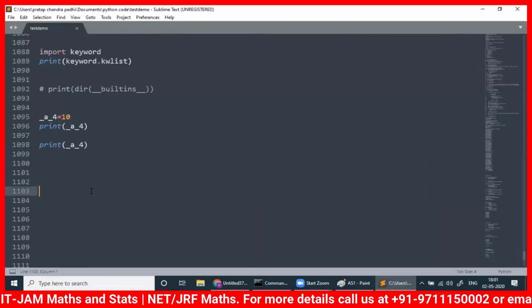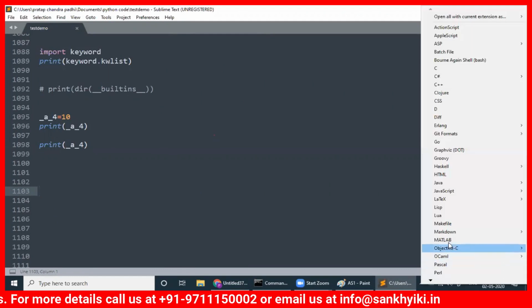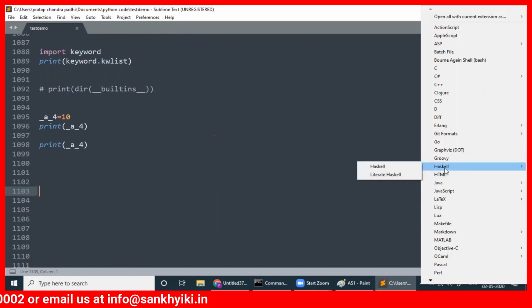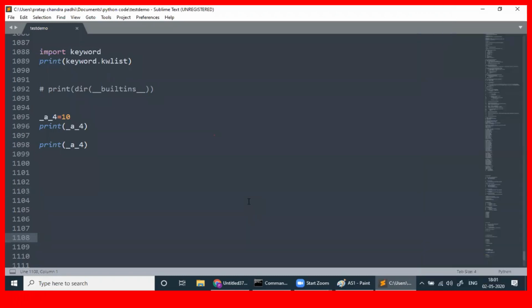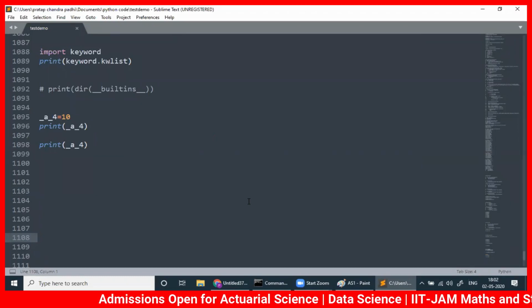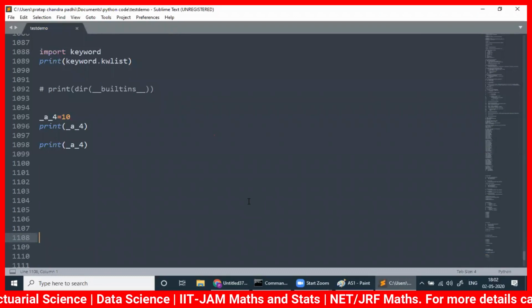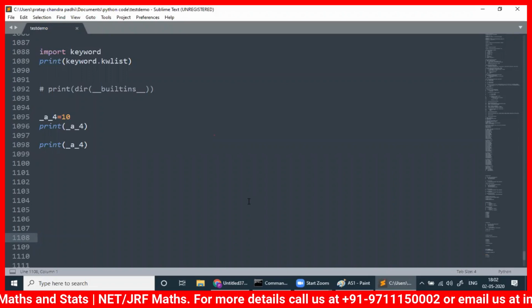In Jupyter Notebook, you can study Python, and it supports many languages: Java, HTML, Haskell, MATLAB also. But the basics you can do anywhere. When you go to the advanced level, when we import libraries like NumPy, Pandas, Matplotlib, Seaborn, then Jupyter Notebook will be helpful. If you ask me what Jupyter is, this was before IPython Notebook. If you see the extension, you will be able to know.